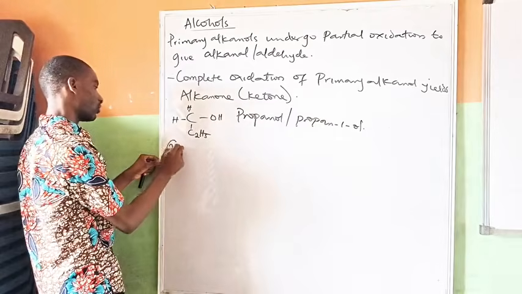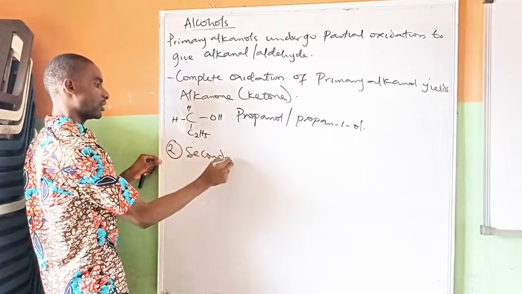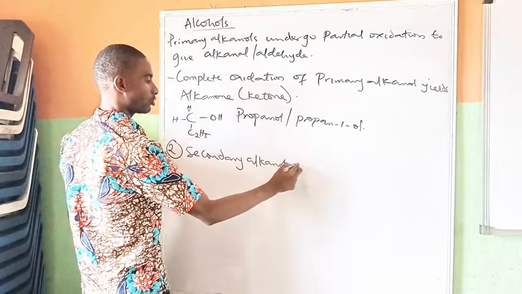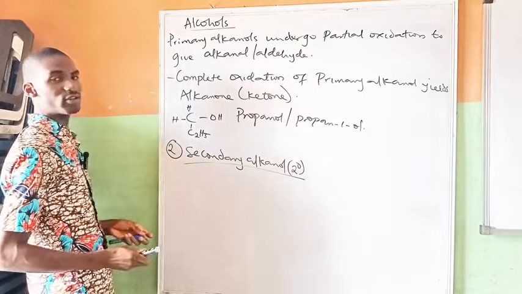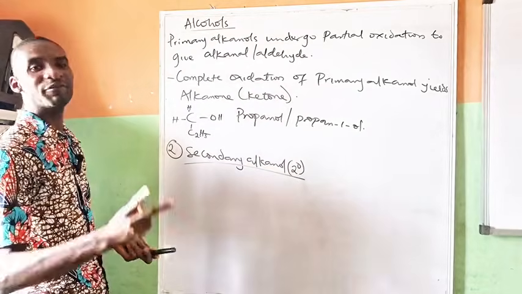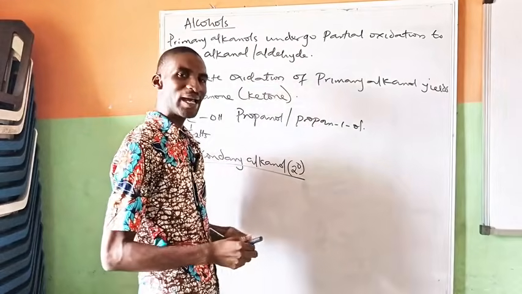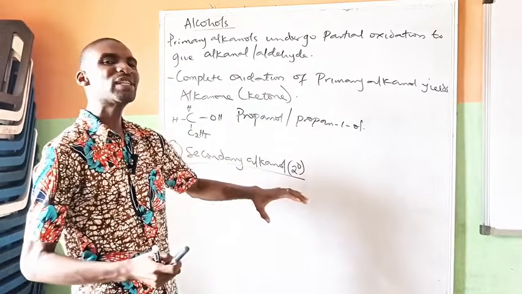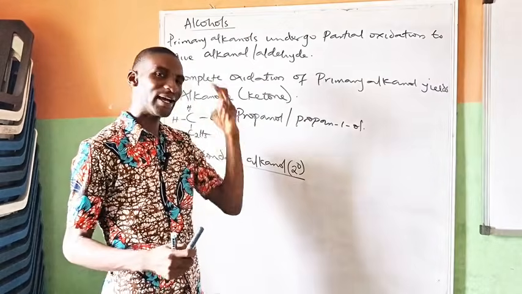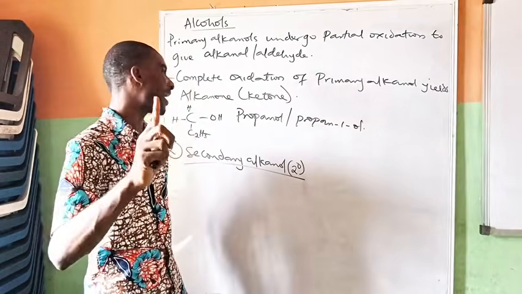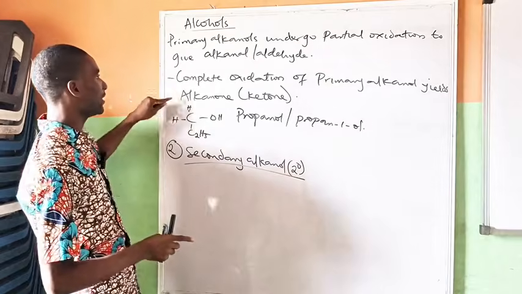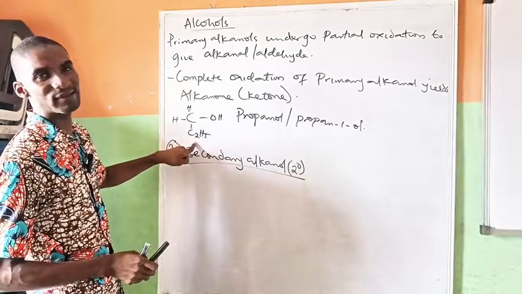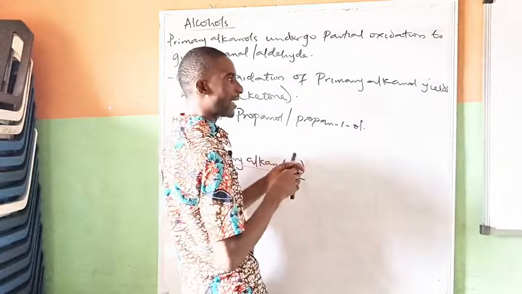So let's go to the next one. Secondary alkanol, which is 2 degrees. What is secondary alkanol? They are alkanols that have two alkyl members attached to the alpha carbon. So the meaning of that is that two hydrogen are being replaced by alkyl members. For primary, only one hydrogen was replaced. Look at it here. There was a hydrogen here originally that was replaced. This is what I'm talking about for primary.